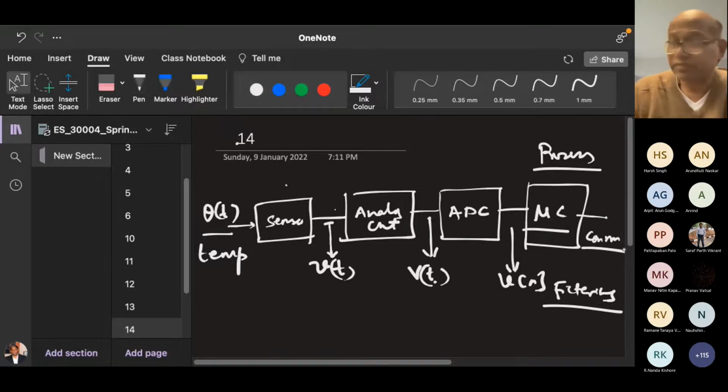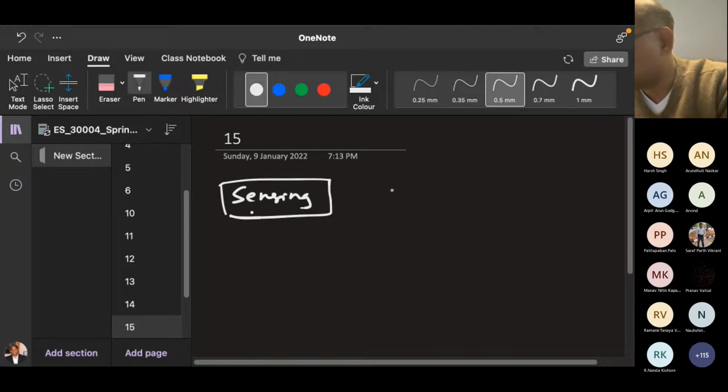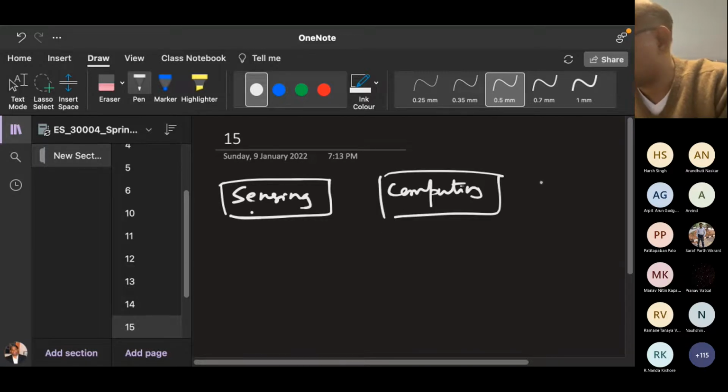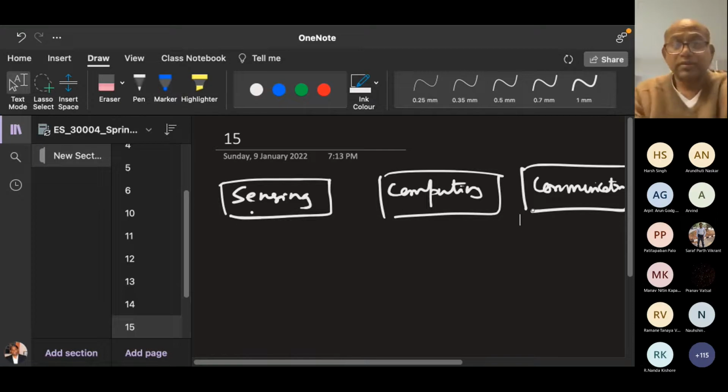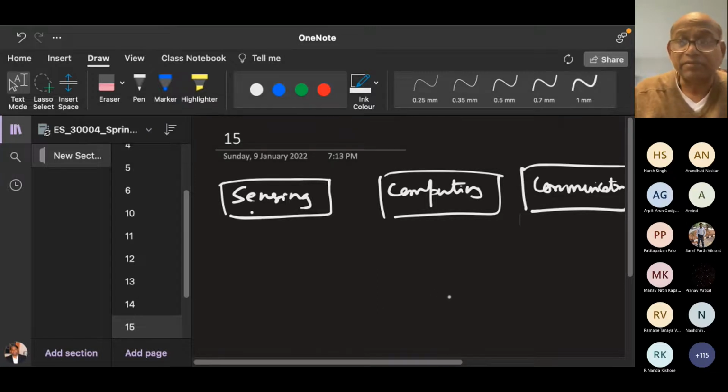Is that clear to all of you? So in the embedded system, one of the most important things is sensing. Then computing. Then communication. I shall give you a typical structure of a very elaborate embedded system right now.